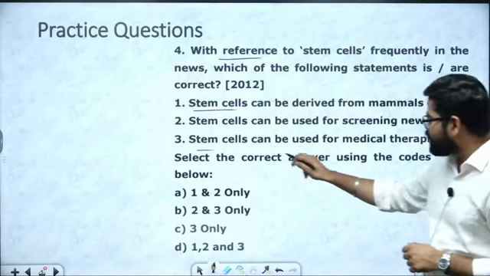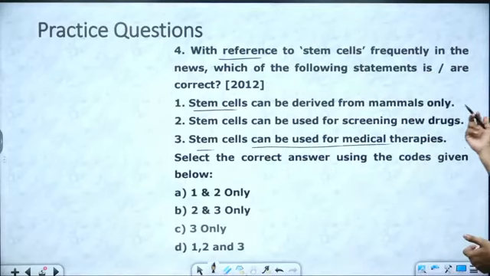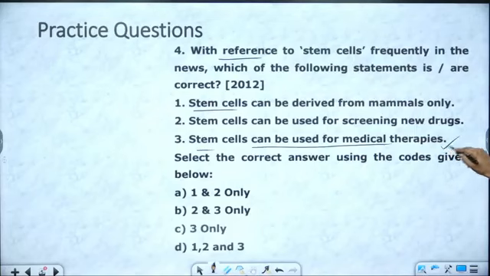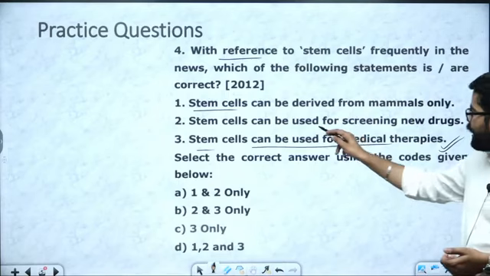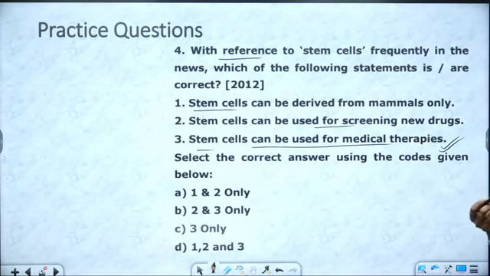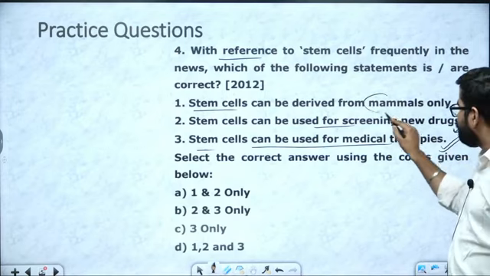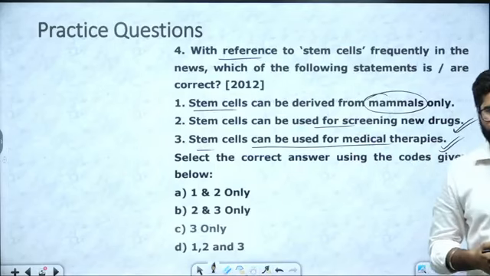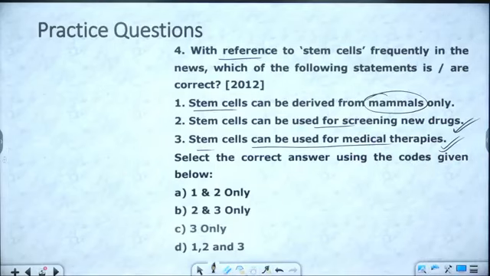See, it is saying stem cells can be used for medical therapies. You know, this is quite common. So that is very simple. Stem cell can be used for screening new drugs. If we want to check new drugs also, that can be possible with the help of these stem cells. It is saying it can be derived from mammals only, so it's not like that. It can be derived from other organisms also.